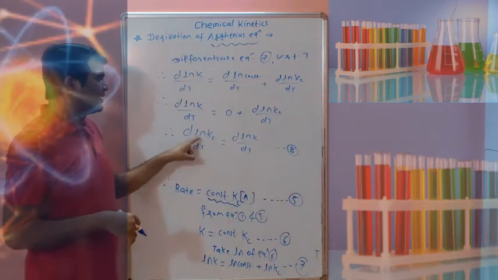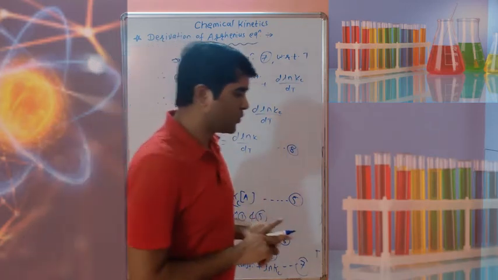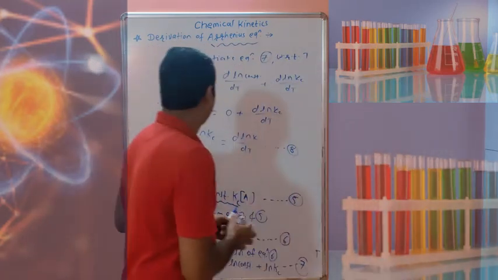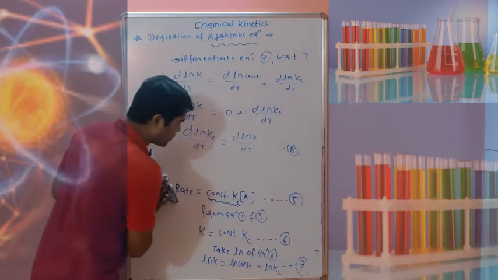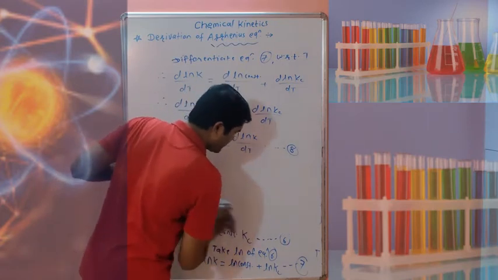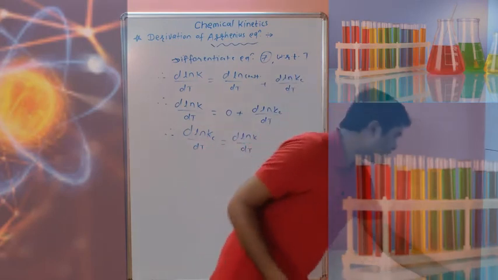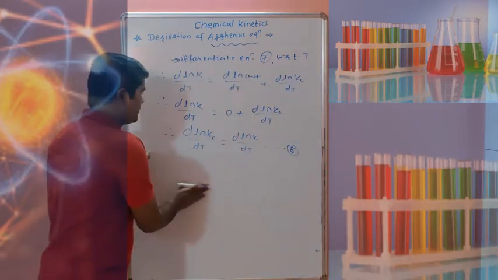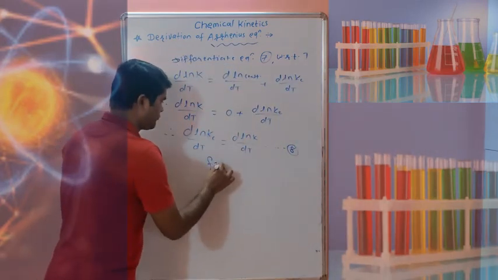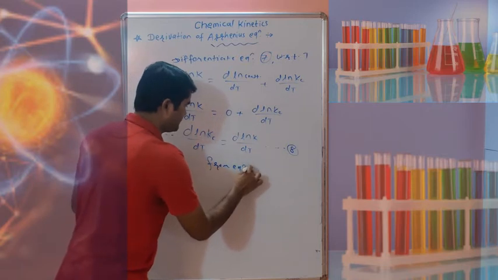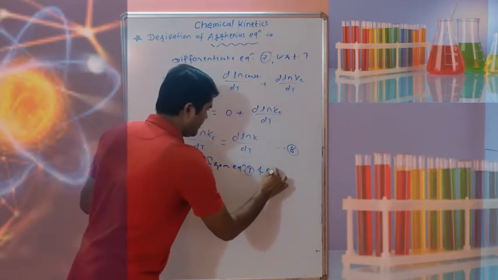So d ln Kc, that is the van't Hoff isochore, we have written for the equilibrium constant, and that is in equation 3. So from equation 3 and equation 8.